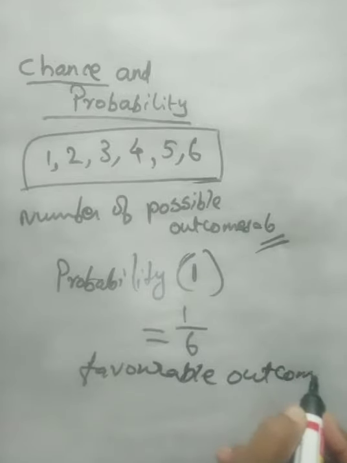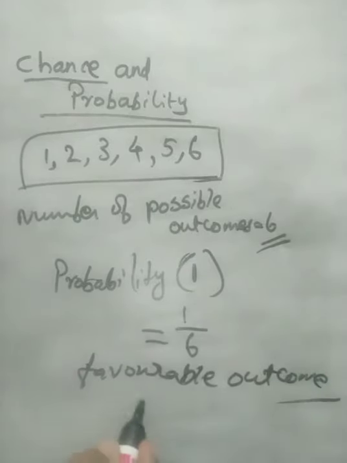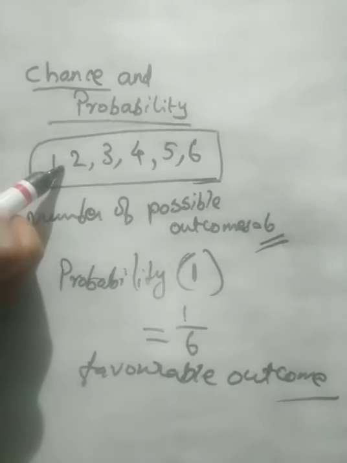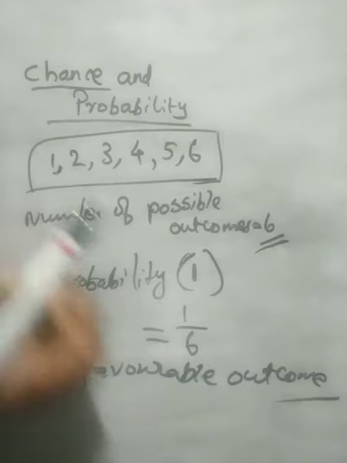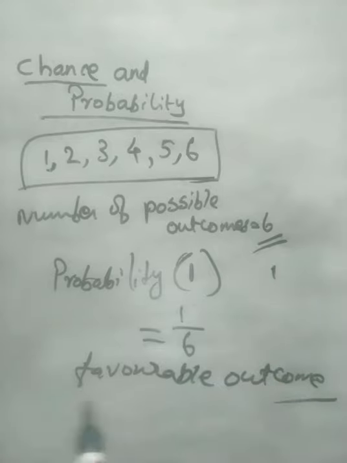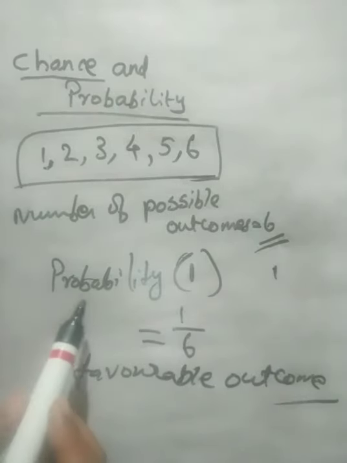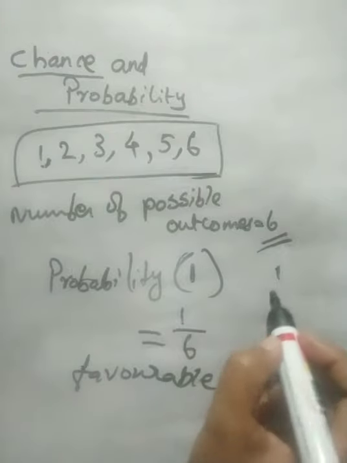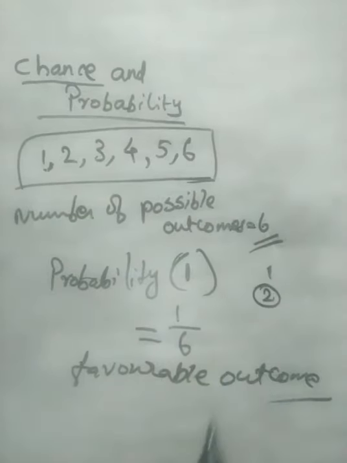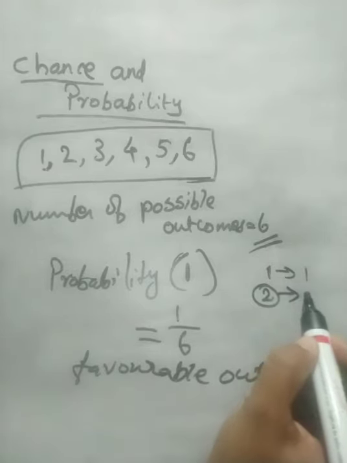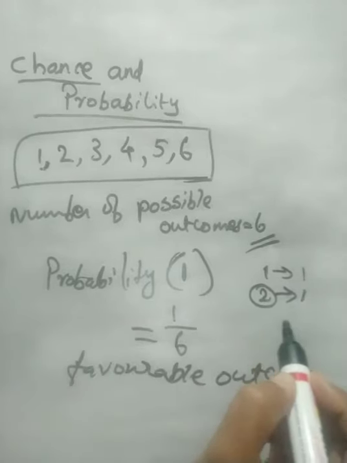Favorable outcome is the outcome whose probability we are going to find. Here, for the probability of 1, our favorable outcome will be number 1. Next, if you are going to find the probability of 2, your favorable outcome is 2. But how many are here? Only 1, and 2 also only 1, one side.